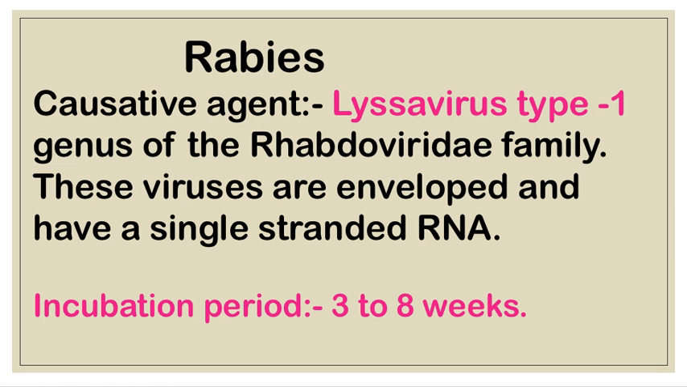Next one is rabies. The causative agent of rabies is Lyssa virus type 1, genus of the Rhabdoviridae family. These viruses are enveloped and have a single strand of RNA. Sometimes a question is asked: Lyssa virus is which type of RNA virus? The answer is single stranded RNA virus. Rabies incubation period is 3 to 8 weeks.